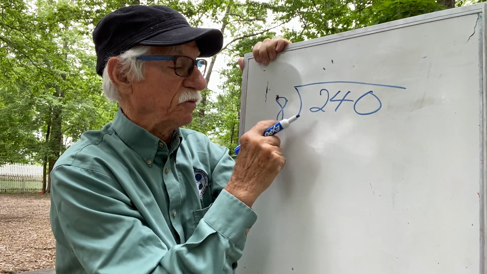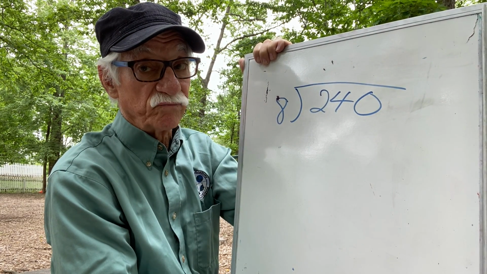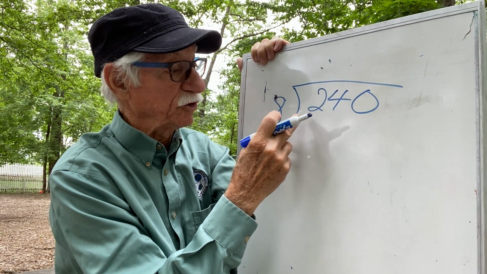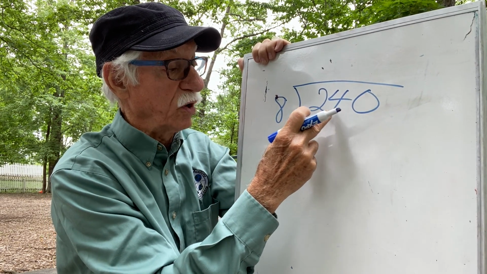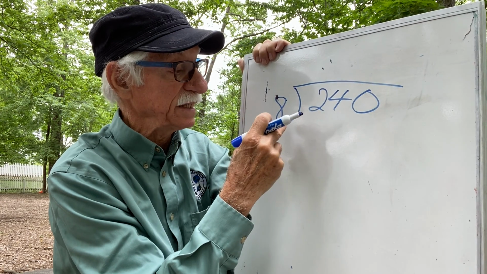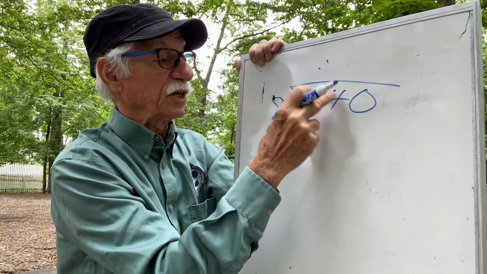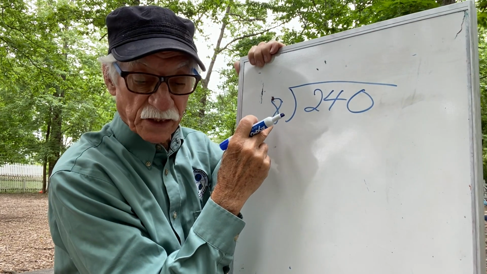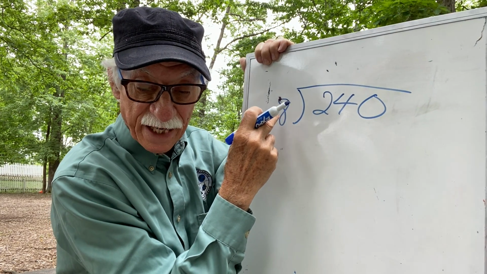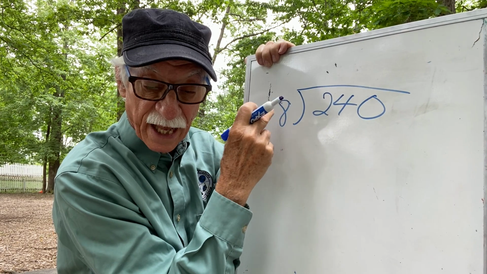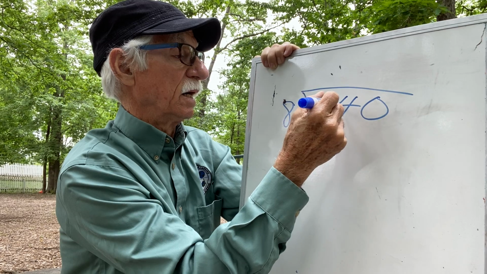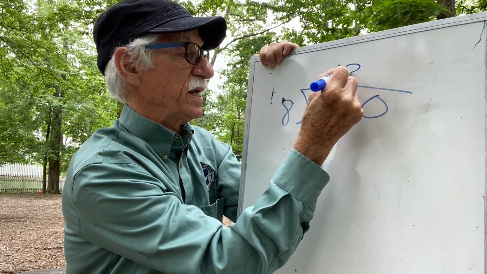Can I distribute 200 to 8? No. But I can distribute 24 tens to 8. And if I look at 24 tens and distribute it to the 8 light years they can travel in a day, then I'm going to get 3.